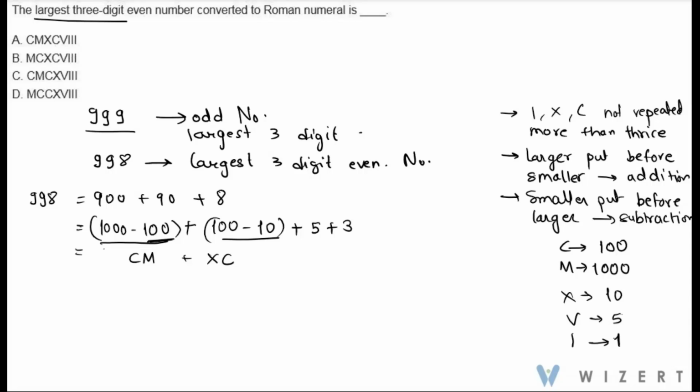Now this is simple addition. So this will be 5, and that is V. We have to write 3 is equal to 1 plus 1 plus 1, so it is represented by 3 times I. So we simply combine these together: CM, XC, V, III. So the answer is option CM, XC, V, III, option A.